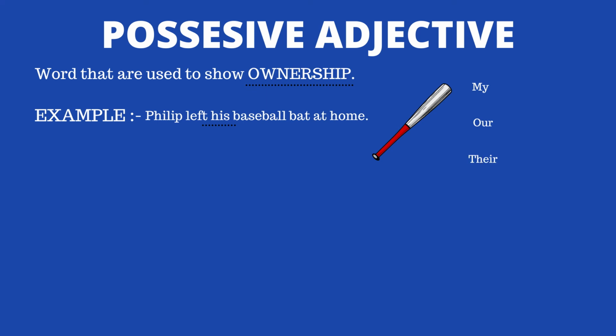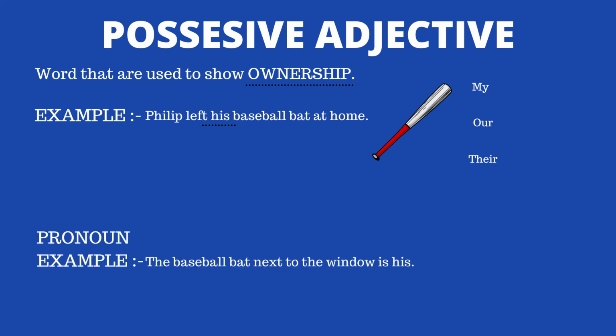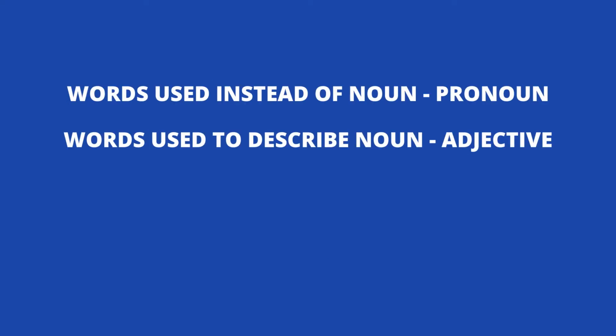Like the interrogative and demonstrative adjective, we have also covered possessive pronoun as a type of pronoun in our session, but they might sound similar. There is a little bit of difference. The baseball bat next to the window is his. Here, his is used instead of a noun, and is is a verb, so it is a pronoun. So guys, when you are confused whether a word is an adjective or pronoun, remember these two things. Words used instead of a noun are pronouns. Words used to describe a noun are adjectives.